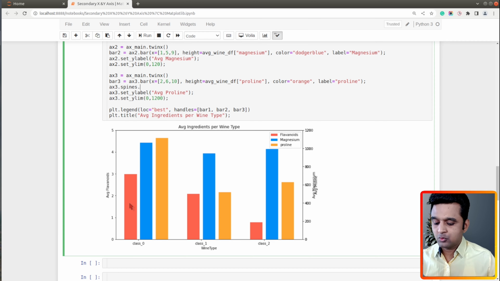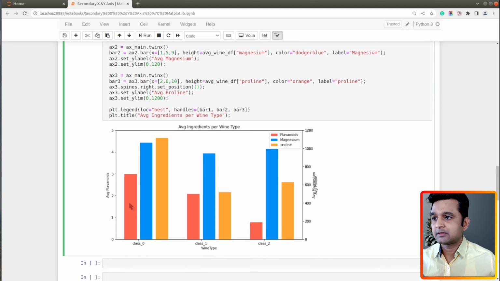I want to modify the location of the right line, and there is a method named set_position which I can call to modify the position of my right line, which is my secondary y-axis for representing Proline.